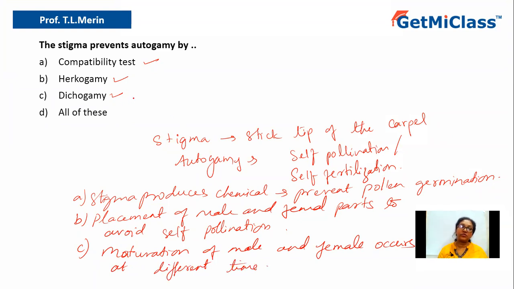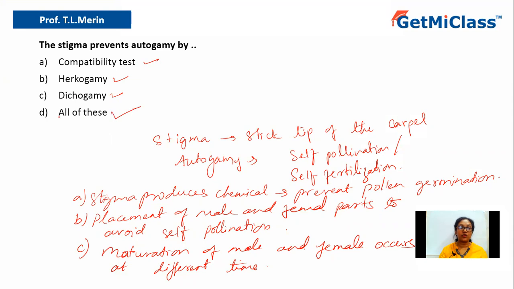The anthers may mature first, and the stigma may not be ready to take up the pollen grains. Or the gynoecium may develop first, and the anther may not be ready to pollinate it. That difference in maturation time is called dichogamy. So by all these mechanisms, autogamy is prevented.